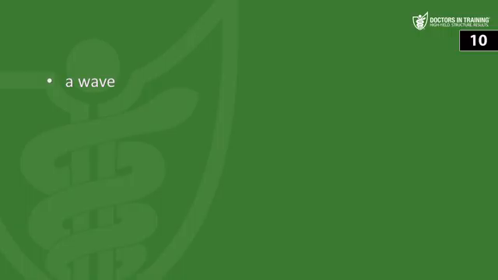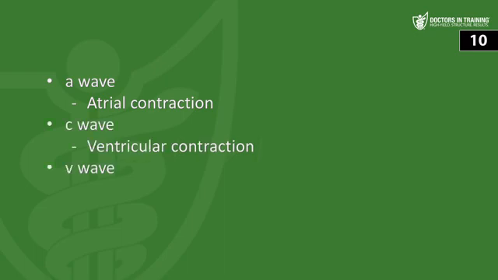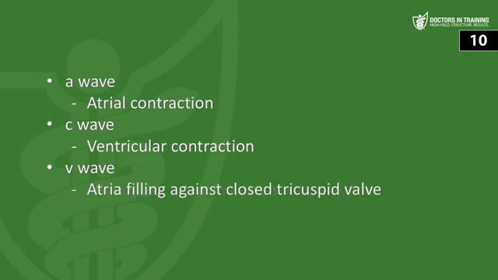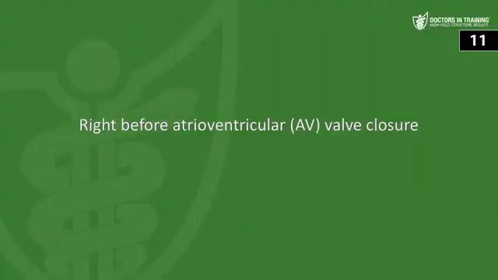And what gives rise to the jugular venous A, C, and V waves? So remember, A is the atrial contraction, C wave is the ventricular contraction, and then the V wave is atrial filling against a closed tricuspid valve. Next question, where does the QRS complex fall in relation to valvular dynamics? Well, basically it's right before mitral and tricuspid valve closure, because it's the electrical signal of the QRS complex that causes the ventricles to contract, and that increased pressure in the ventricles will cause these valves to close.